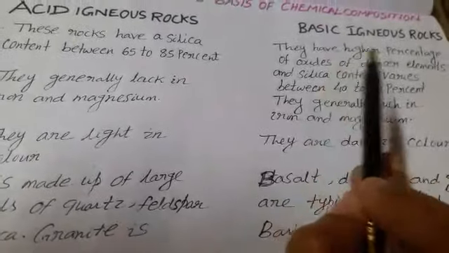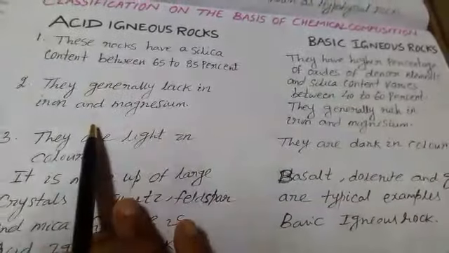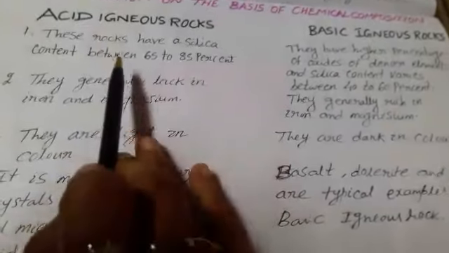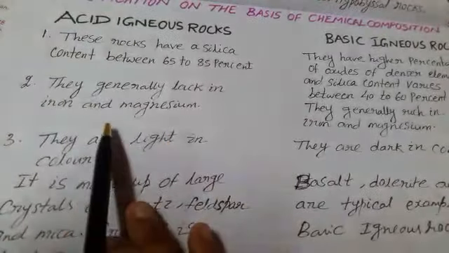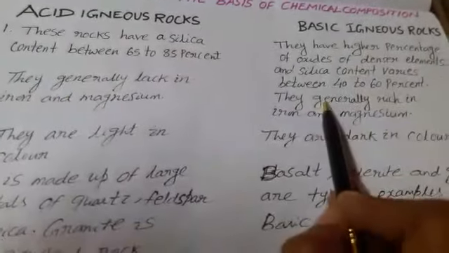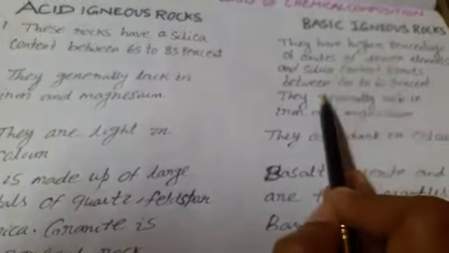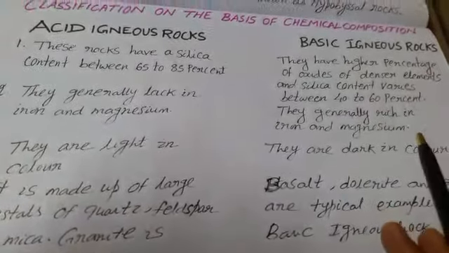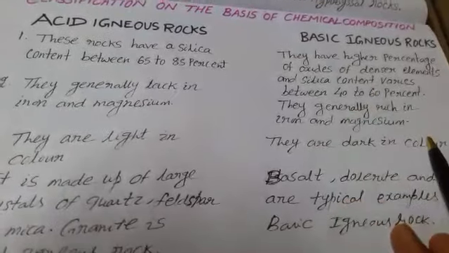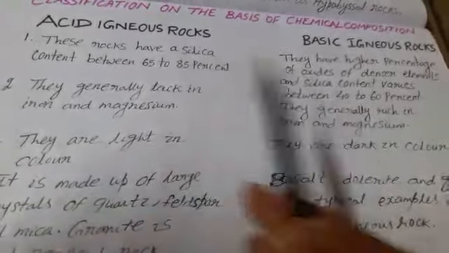Basic igneous rock is darker in nature, but acid igneous rock is lighter. In acid igneous rock you will find more silica and less iron and magnesium, but in basic igneous rock you will find more iron and magnesium but less silica. You can easily distinguish acid and basic igneous rock.